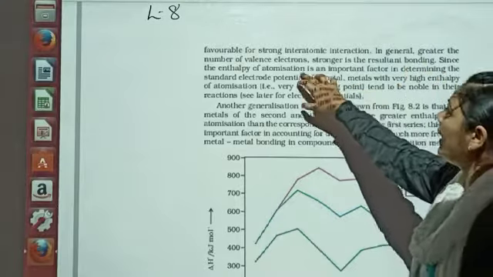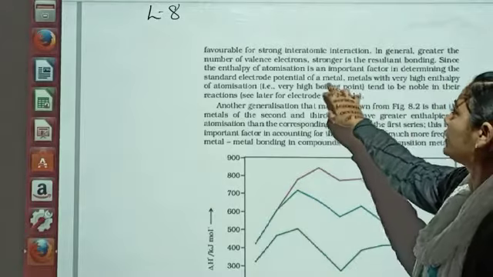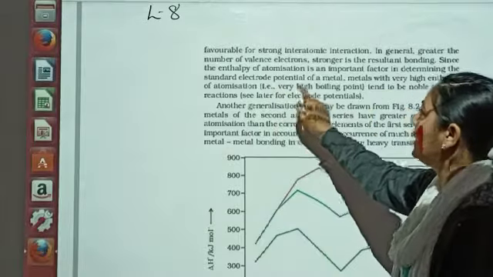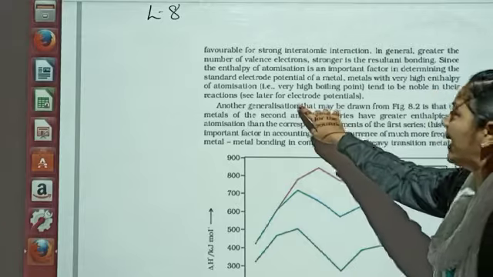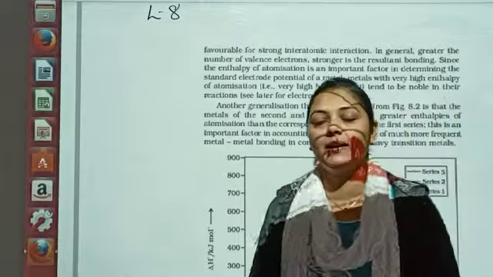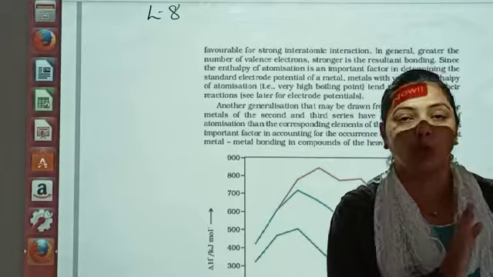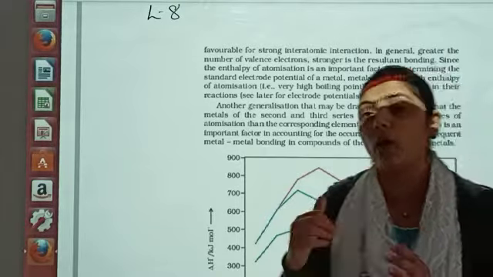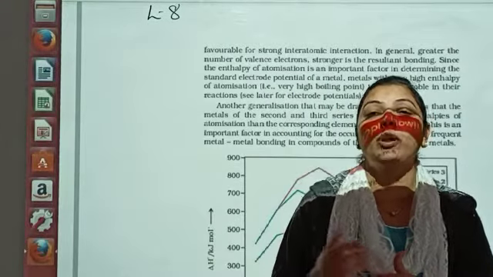Since the enthalpy of atomization is an important factor in determining the standard electrode potential of the metals, metals with a very high enthalpy of atomization, that is, a very high boiling point, tend to be noble in their reactions. Metals that are very less reactive are considered noble because they do not react with many materials. And how do we come to know about their reactivity? Generally we compare them with the standard electrode potential.